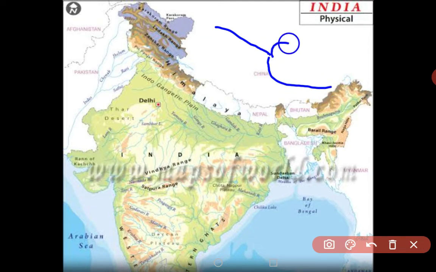Okay, two streams are divided, and here an island is created. These types of islands, which are created by the rivers, are known as riverine islands, and Majuli is the largest riverine island in the world.